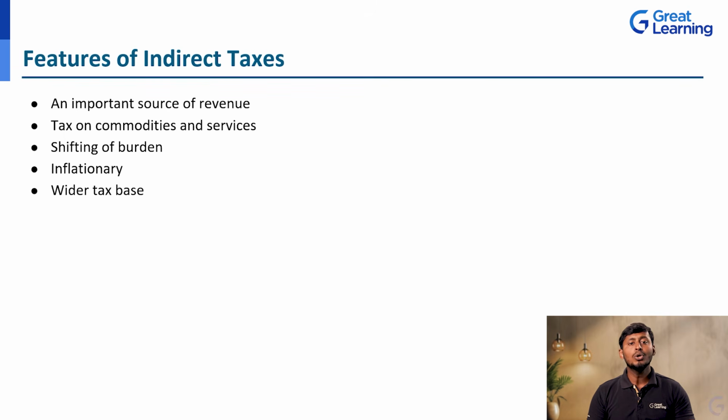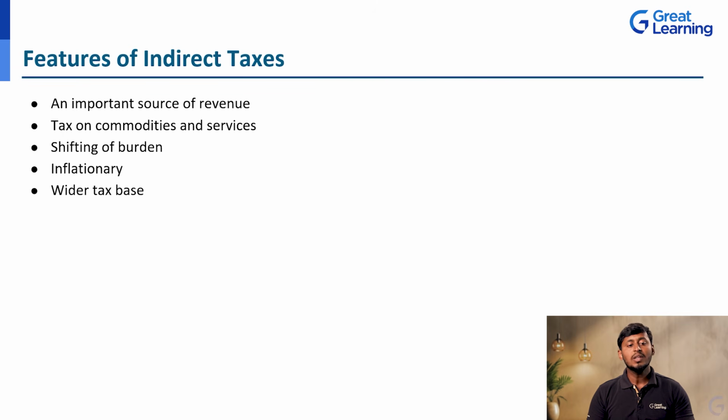Nowadays, we do so much shopping, whether food grains, going out to a hotel, or shopping for clothes, shoes, any other material. We spend so much money in the shops, correct? The GST we pay is the major revenue for all the governments, whether central or state. So that is the first feature of indirect tax.